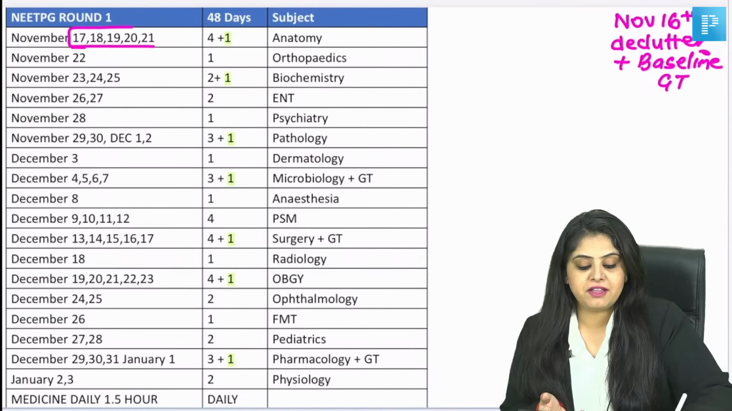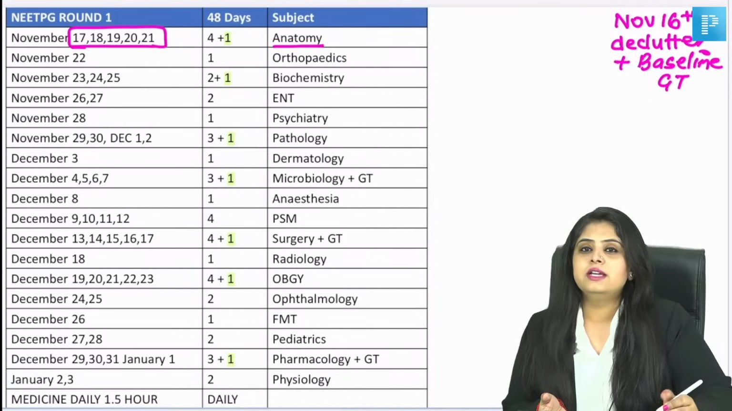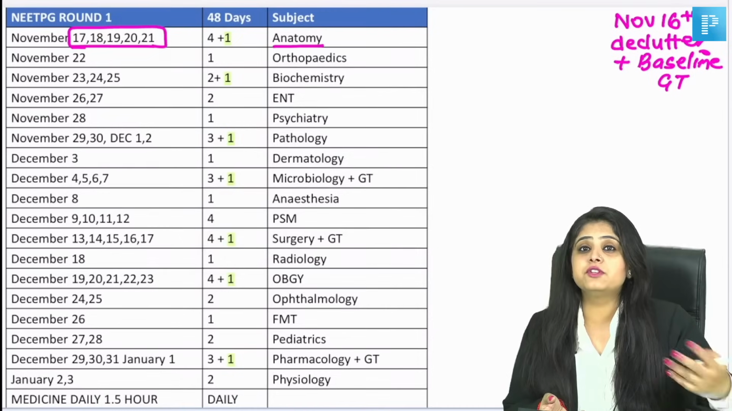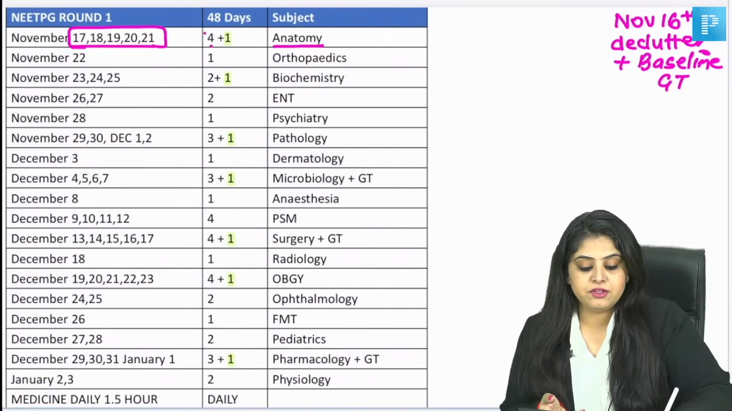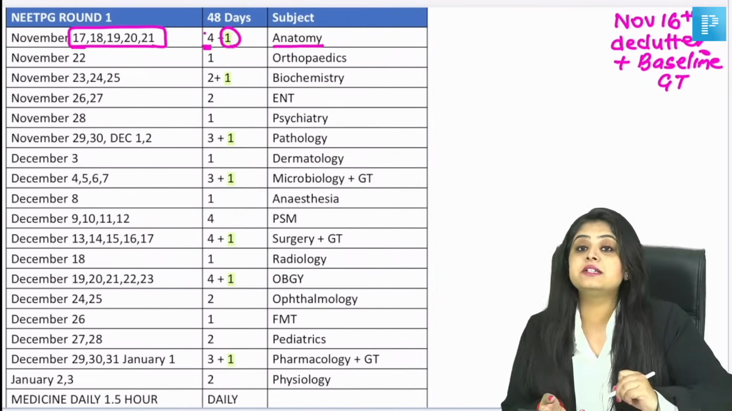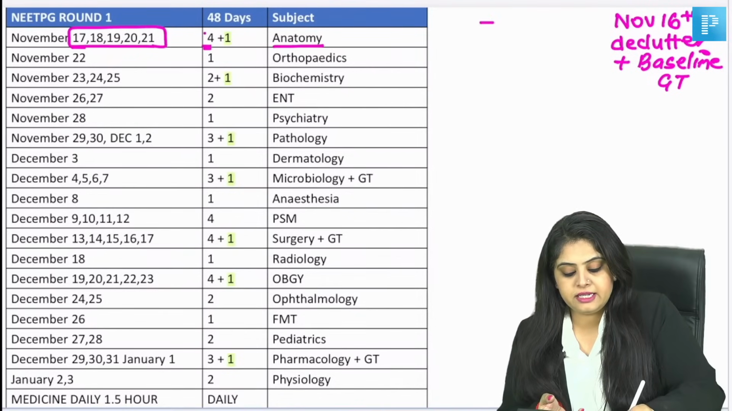So now you'll ask me why 5 days for anatomy, because if you've given INI-CET, you've done your revisions, you've done your subjects. Now it's revision time, faster. So again, I've written 4. 4 means you have to finish it in 4 days. Wherever I have written a +1, that +1 day is going to be the day for revision.